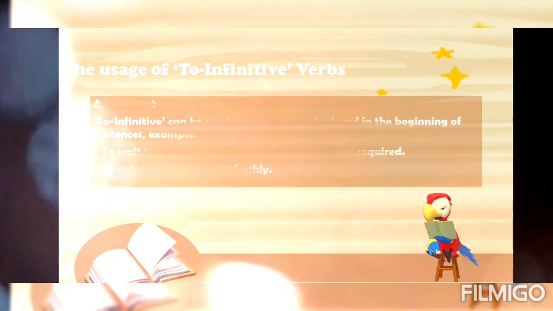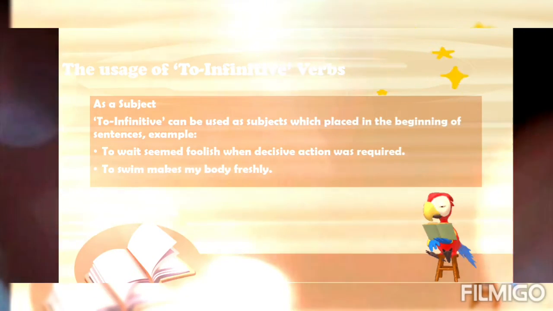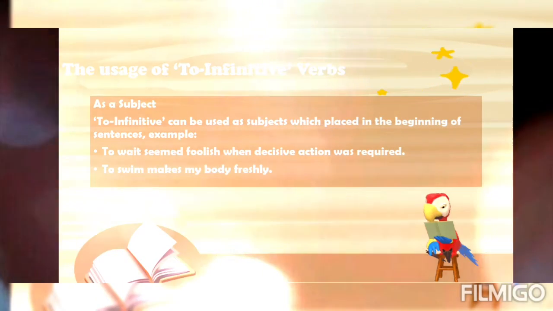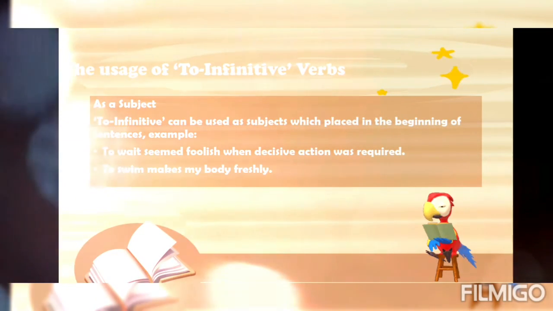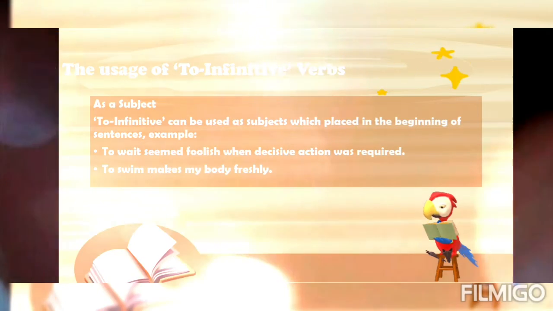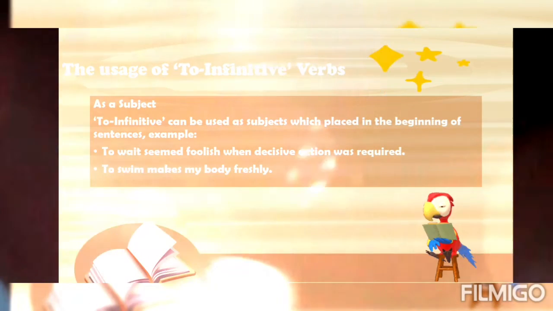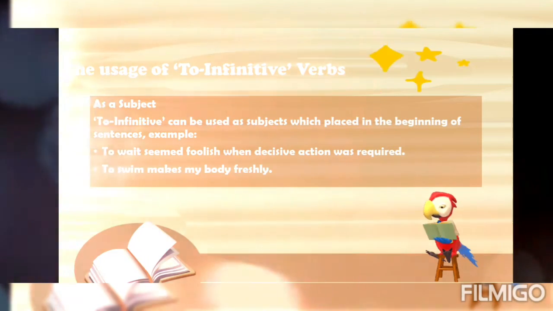The usage of to infinitive verbs. To as a subject: the infinitive can be used as a subject placed at the beginning of the sentence. For example, to wait seemed foolish when decisive action was required. To swim makes my body fresh.